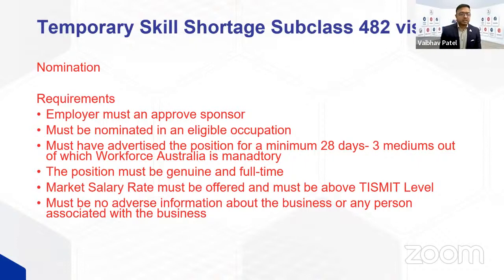After the labor market testing, the company will have to provide a position description, an explanation that the position is genuine, and an employment agreement between the applicant and the company. The company will also have to justify that it is paying a market salary rate to the sponsored employee. Once this is done, the company will apply for a nomination with all these documents.